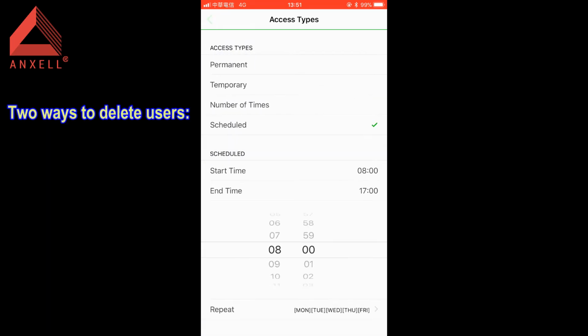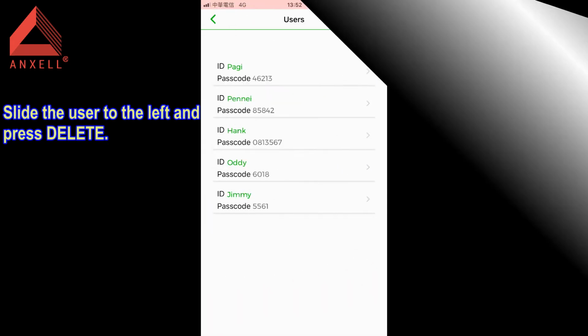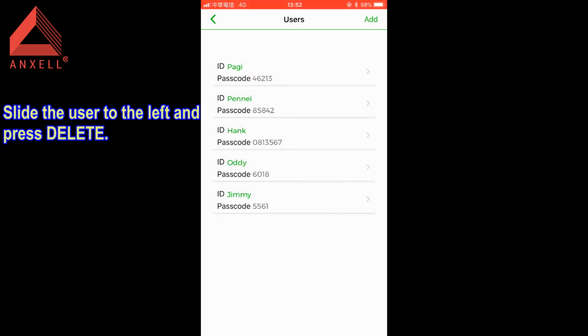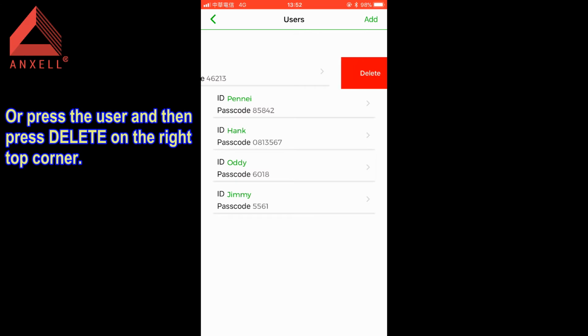Two ways to delete users. Slide the user to the left and press delete. Or press the user and then press delete on the right top corner.